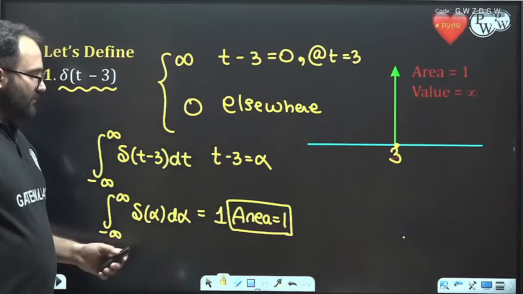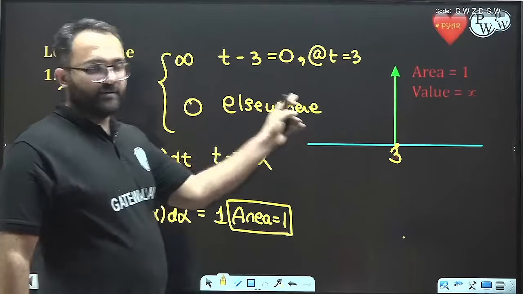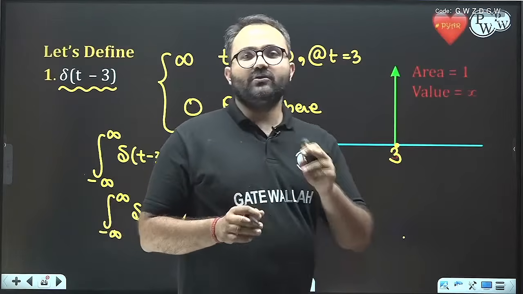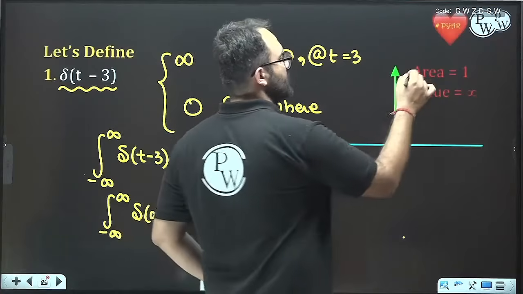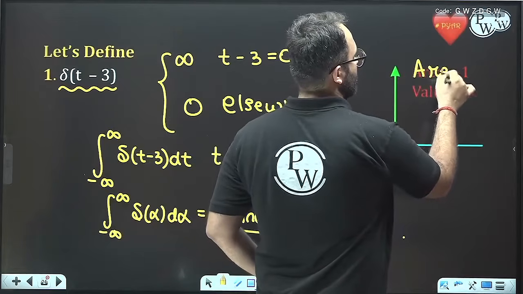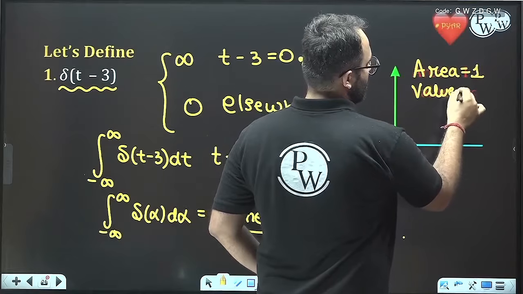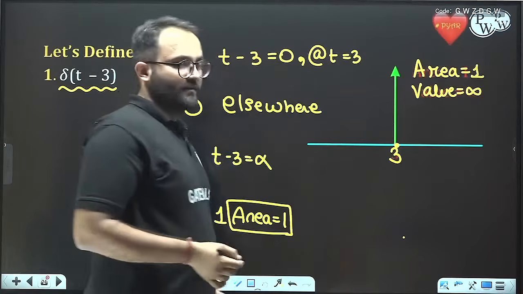Okay. Now we can see that this is simply a delta which has area equal to 1. The only thing is the location is 3. So location is 3, area is equal to 1, and what is the value? Value is infinity always.